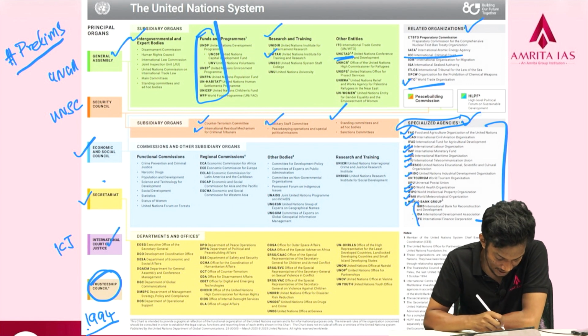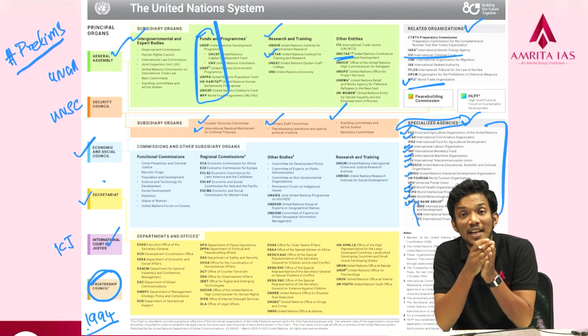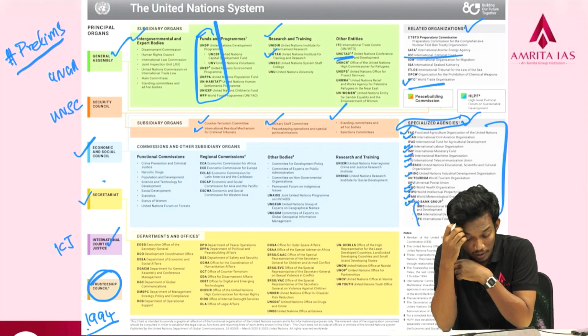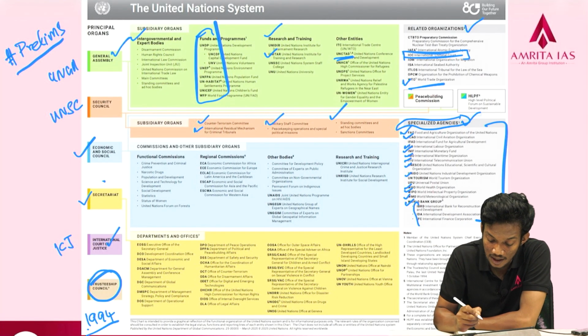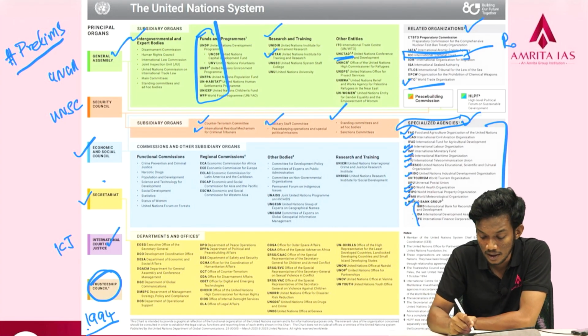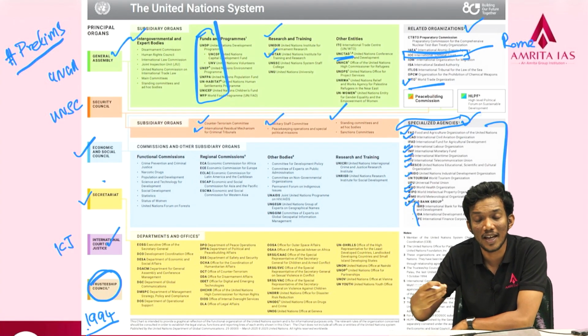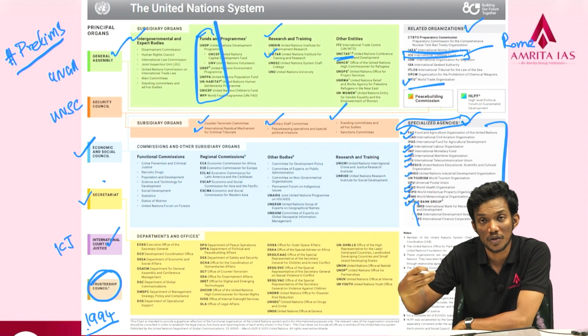Then there is the ICJ. ICJ deals with any kind of criminal proceedings against nations. Okay, so again you can see there is this ICC, International Criminal Court, which is an organization which has been formed under the Rome Statute. Say for example, this is not an organization of the UN. This has some kind of relationship with the UN. At the same time, this is not a core organization of the UN.